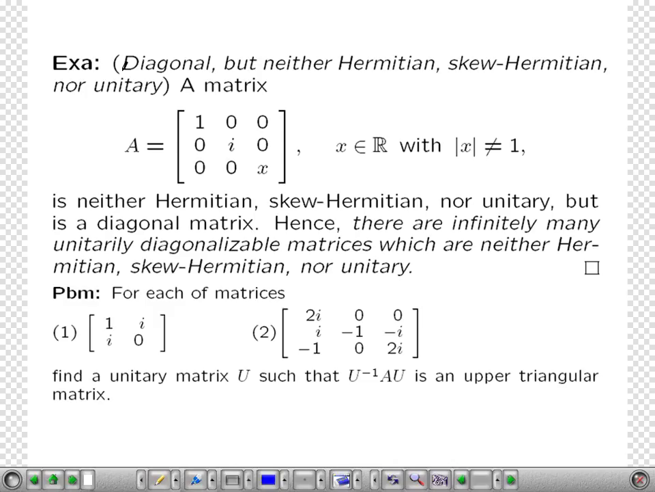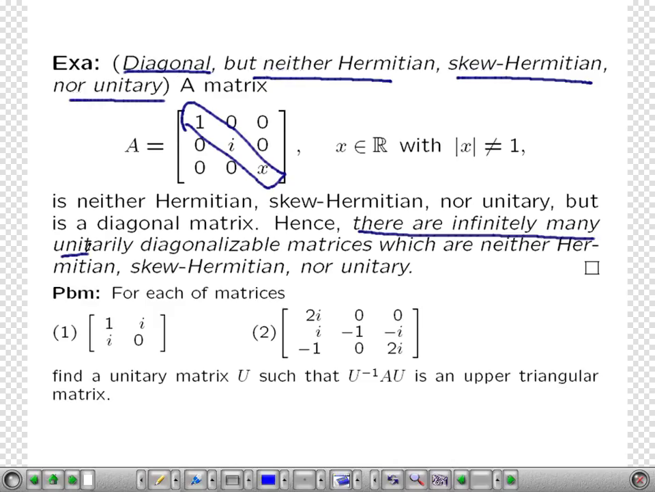But here is a diagonal matrix that is neither Hermitian, nor skew Hermitian, nor unitary. This is an example of it. And there are infinitely many diagonal matrices which are neither Hermitian, skew Hermitian, nor unitary. So those 3 special types of matrices are not the only matrices which are unitarily diagonalizable. There are more unitarily diagonalizable matrices.